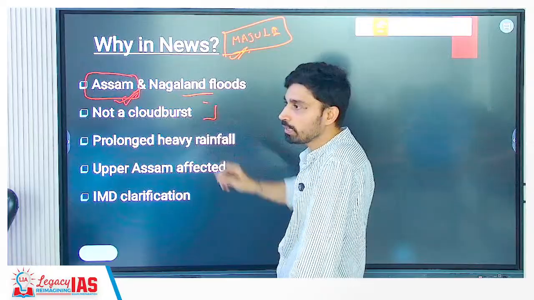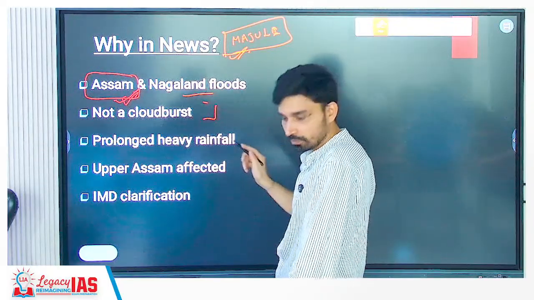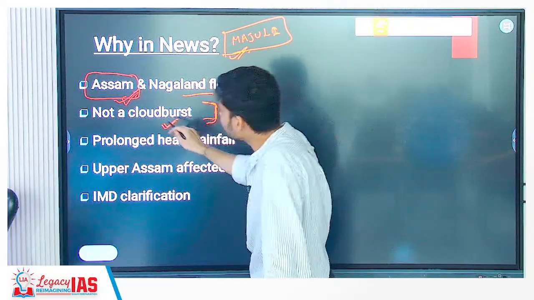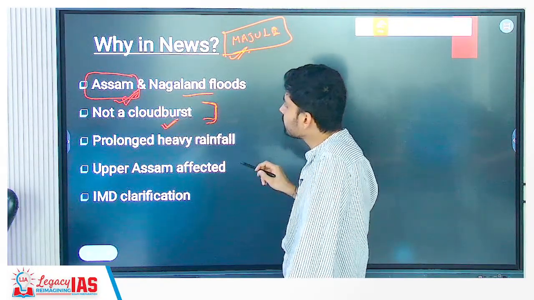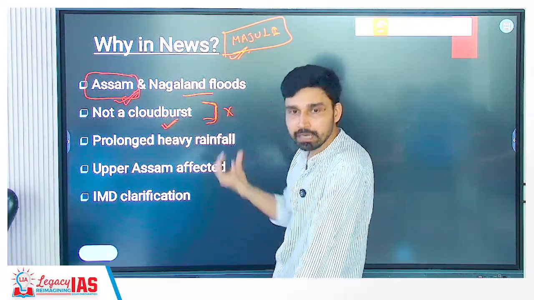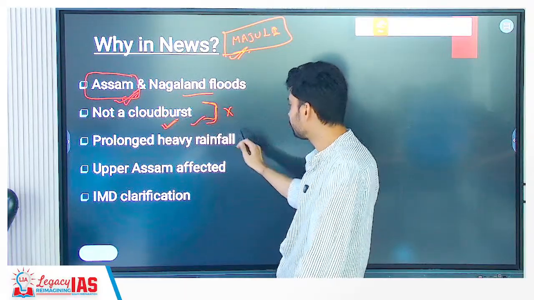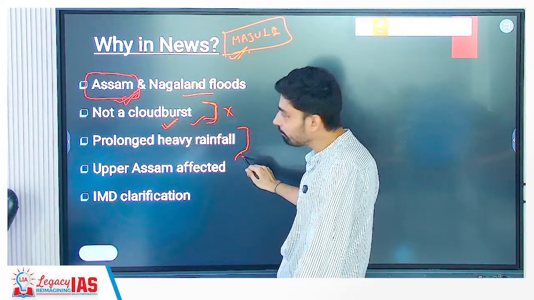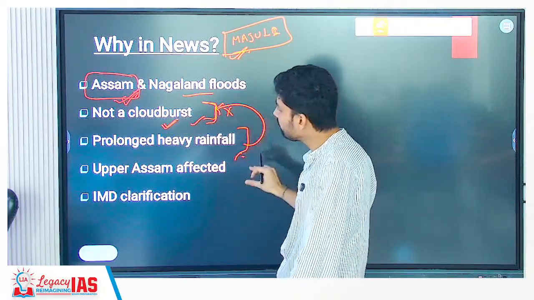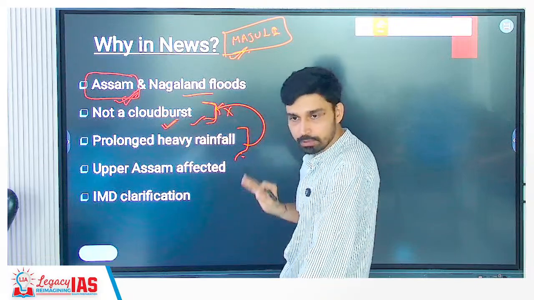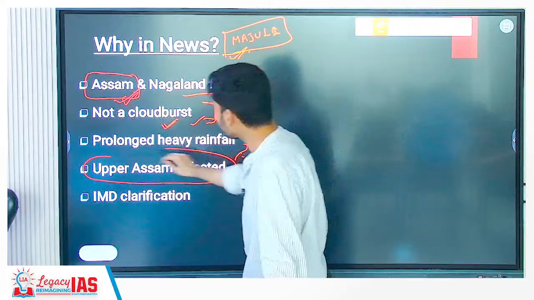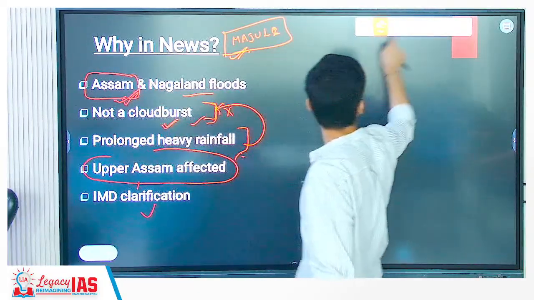Now in this case, what has IMD stated? Many of the people were saying that this flood is due to what event? Cloudburst. IMD has specified that it is not because of cloudburst as such. Many times people have confusion that if there is heavy rainfall, it must be a cloudburst. This is not true. Prolonged heavy rainfall does not necessarily mean a cloudburst event. It can also happen without cloudburst. We have a proper way of defining cloudburst, we'll come to that. So IMD is saying that this flood is not because of cloudburst. Upper Assam region has been impacted and IMD has given clarification in this regard.